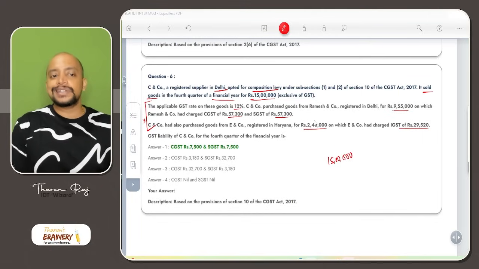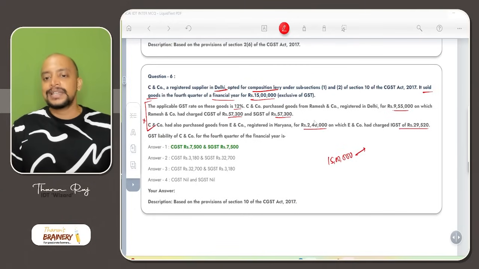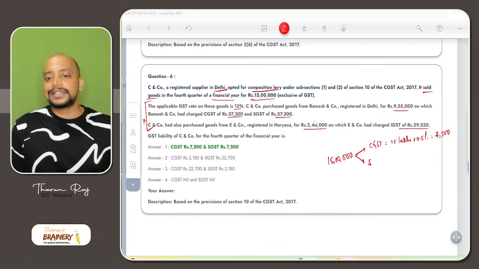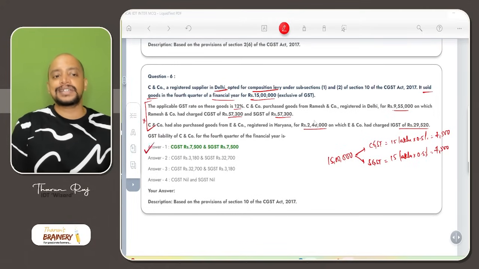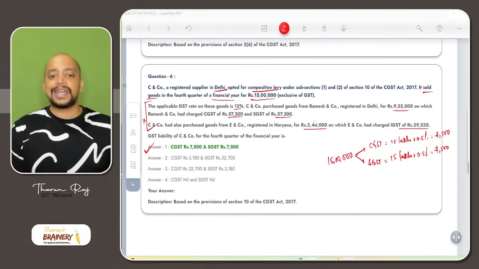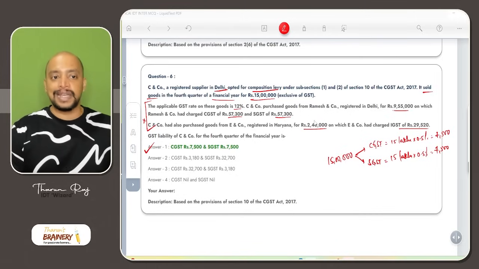So CGST will be 15 lakhs into 0.5%, that is 7,500. SGST is also the same, 15 lakhs into 0.5%, that will be 7,500. So CGST 7,500 and SGST 7,500 will be taken as the answer. Option A is the answer.